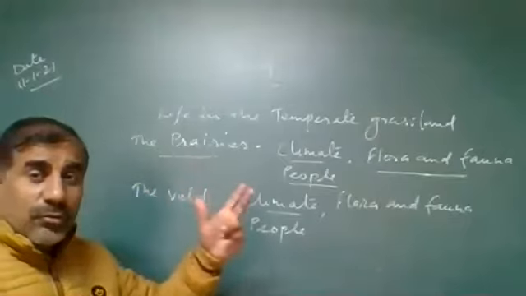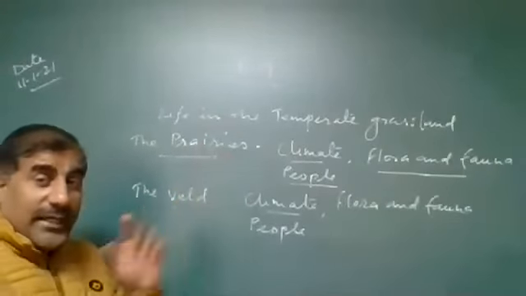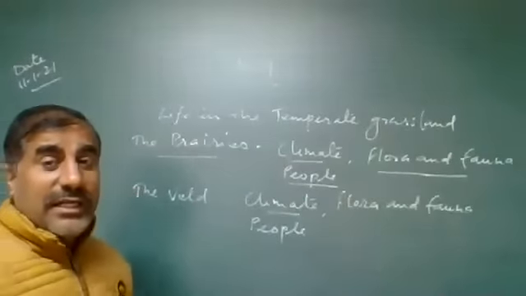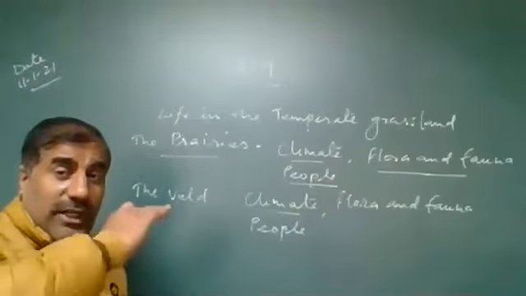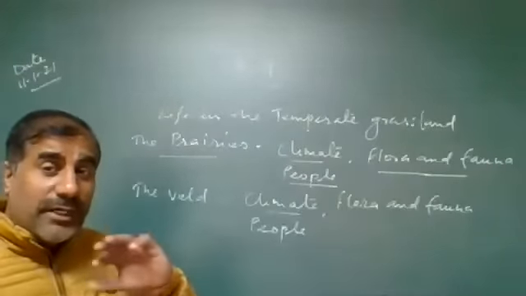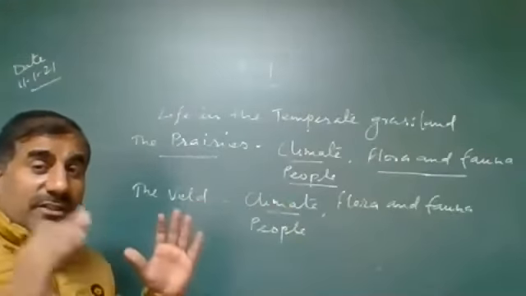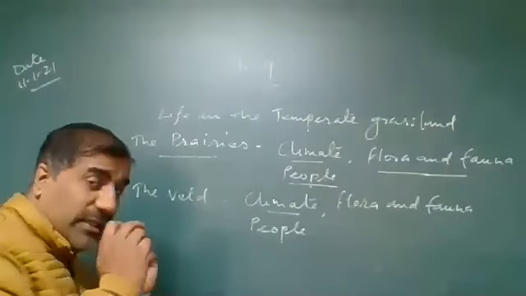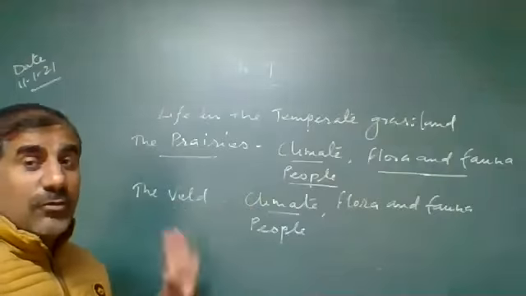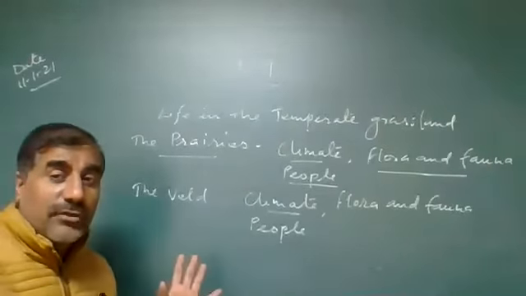So chapter 9, sorry, chapter 9 is based on the grassland. Next, chapter 10 we will study is based on the desert, meaning life in the desert. So we were studying chapter 6 on natural vegetation and how it interlinks with chapters 8, 9, 10. Chapter 8 we will discuss related to forest. Chapter 9 will discuss related to grassland, and chapter 10 will discuss related to desert. So three types of different natural vegetation.